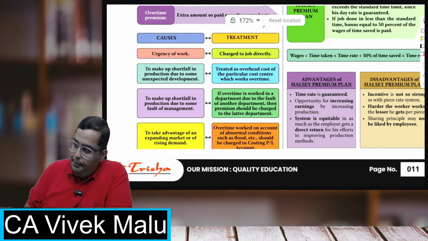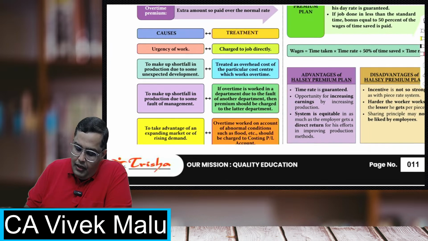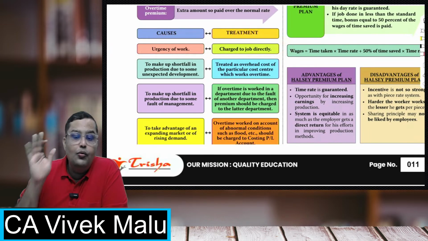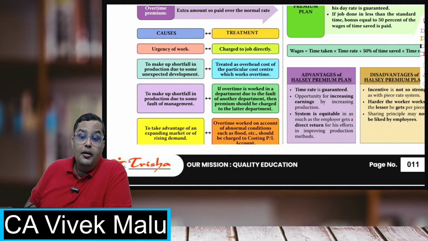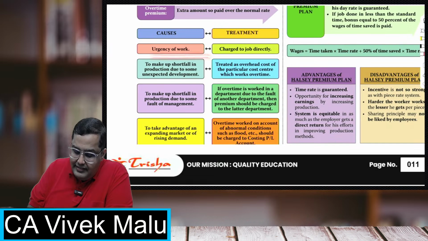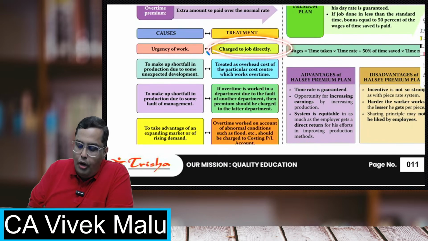Now, this overtime premium, what are the causes and the treatment of that? If the customer is telling you, I want the work to be done urgently, I'm telling you, take the money, you do the work. If the customer is insisting on overtime to finish the work fast, charge to the job directly, charge to the customer directly.